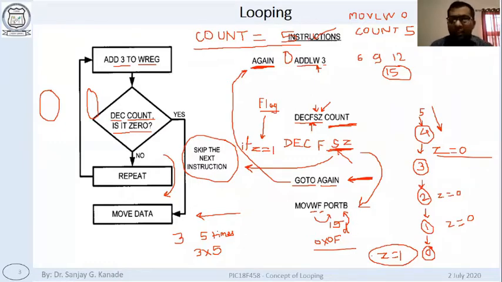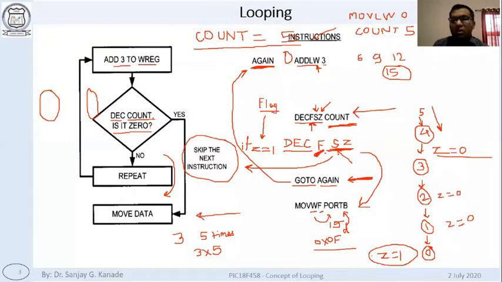So this single instruction, you can see, is very important to look at. There are 6 letters in the instruction and they are very powerful. You can see DEC stands for decrement. F, as usual, stands for file register address.